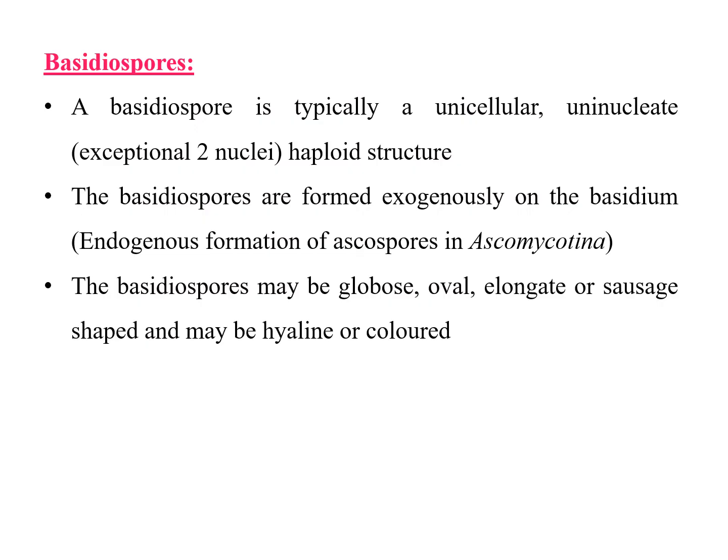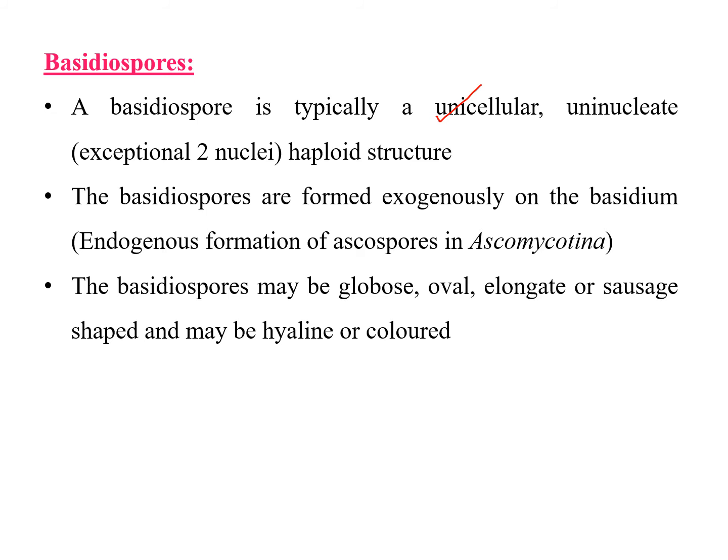Then basidiospores. How does the basidiospore look and what is it? Already we know that since it results from meiosis, it is haploid. Basidiospore, being haploid, has a single nucleus, that is, it is a unicellular and uninucleate haploid structure. However, there are some exceptions where two nuclei are present.